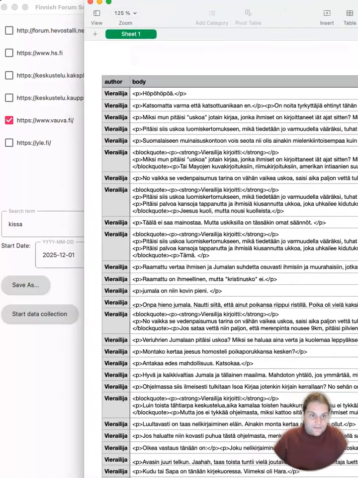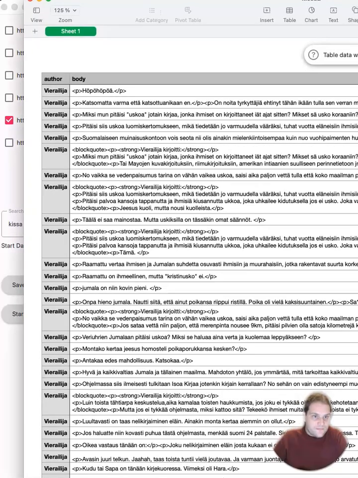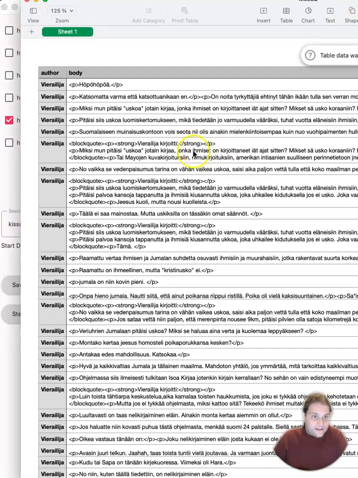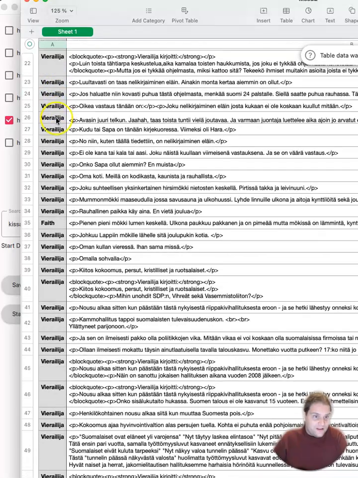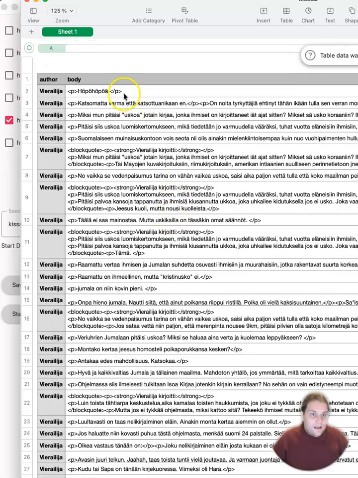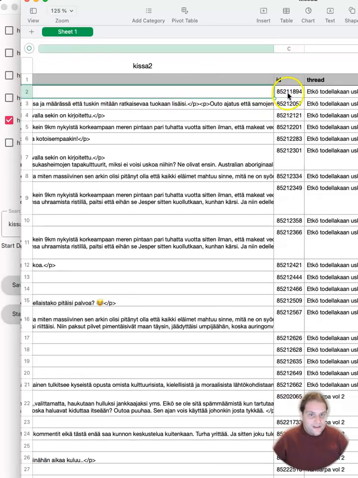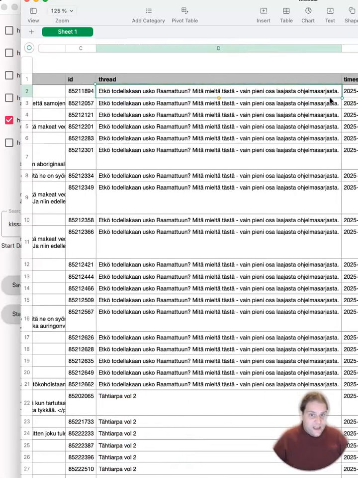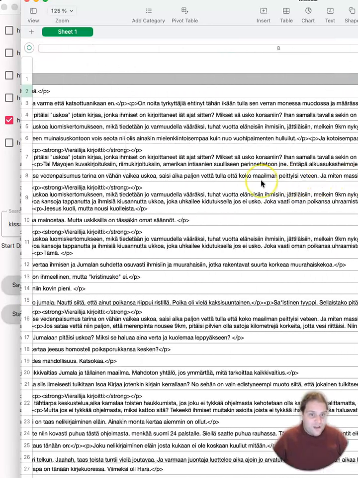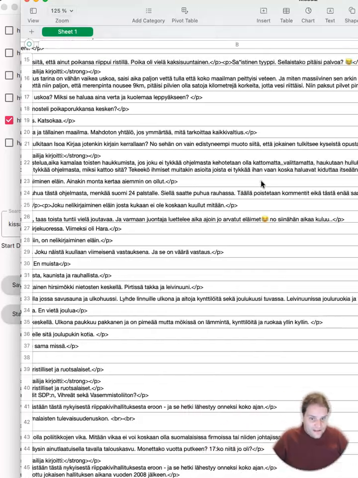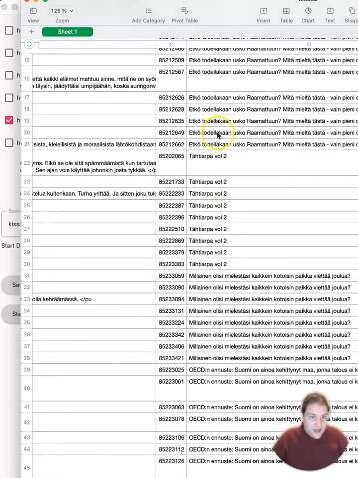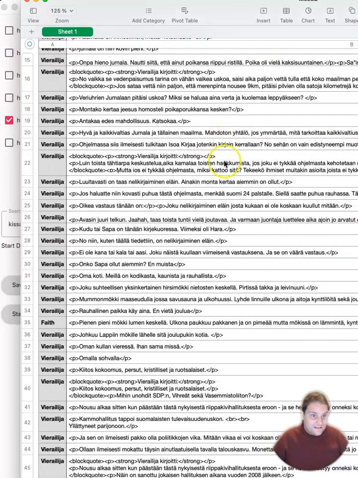kissa.csv that we've been working on already. You can see here is the author information, vierailija, but there's also some usernames. Here's the body text, so this is the message that we are interested in. This is the thread ID, this is the thread name, and this is the timestamp of the post. And why all of these posts are here is that someone in this thread has mentioned cats. So then it actually collects the whole chain of everything.